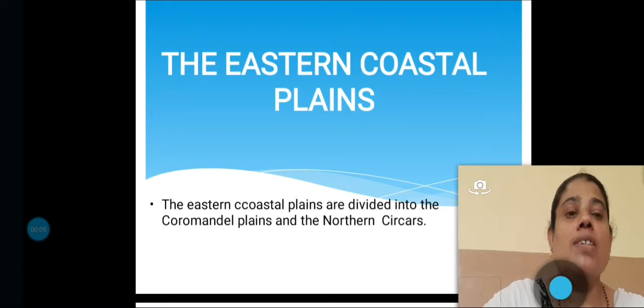In the previous class, we were discussing the western coastal plains. Today, we will try to understand the eastern coastal plains. The eastern coastal plains are divided into the Coromandel plains and the northern Sarkars.